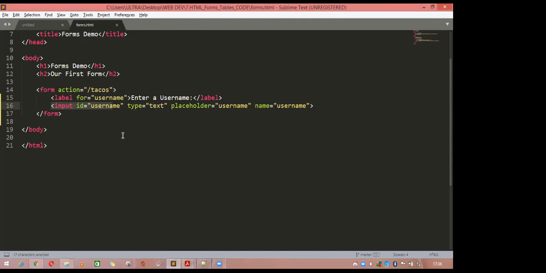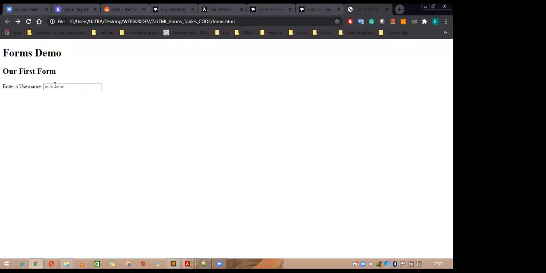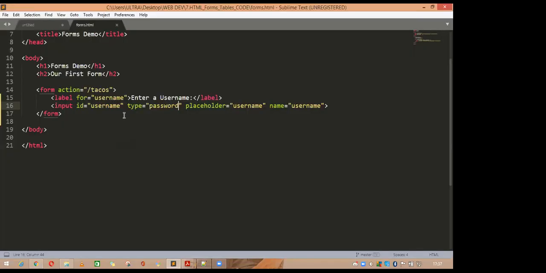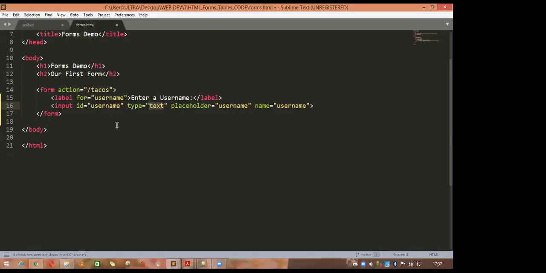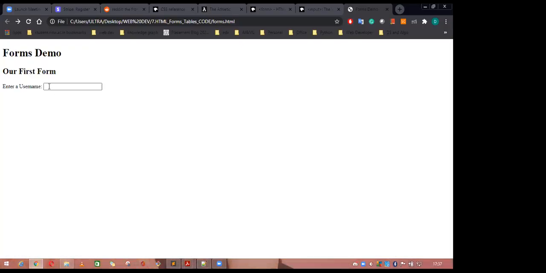If you write down password, it will become the password here. If you refresh this one, see now it is the password, okay. So what is your form, what is the name? So I want username as a text, so I am writing down the text, okay. And you remove this placeholder and the name, remove this one and refresh this. Nothing is coming here. So what is placeholder?